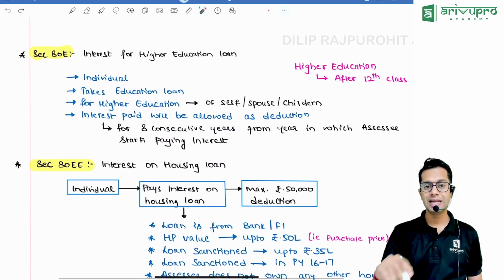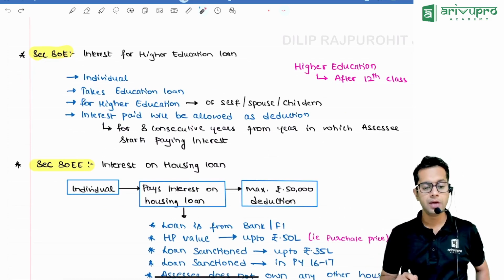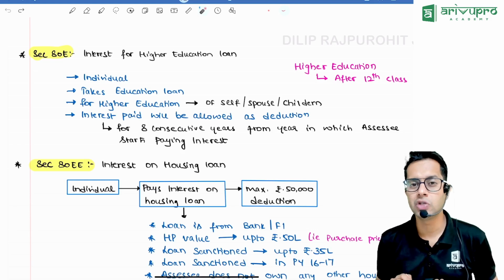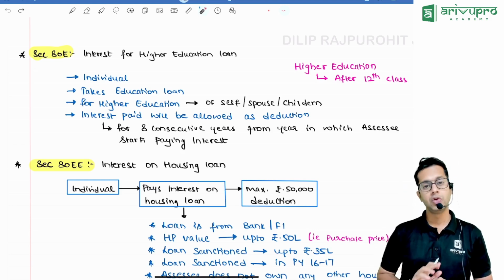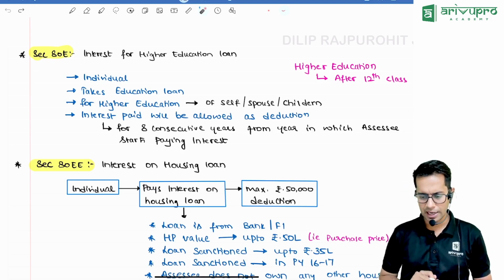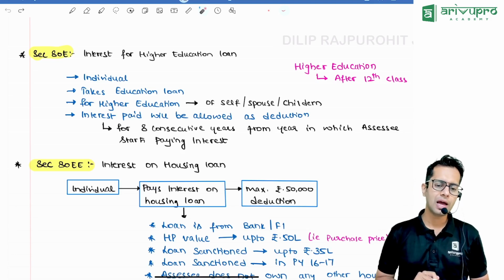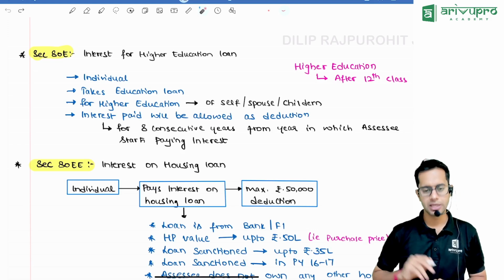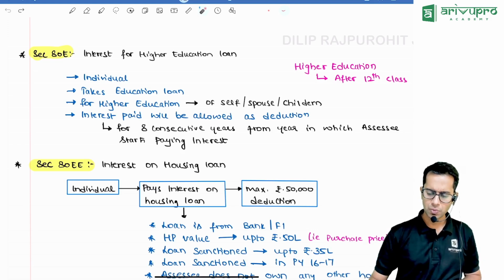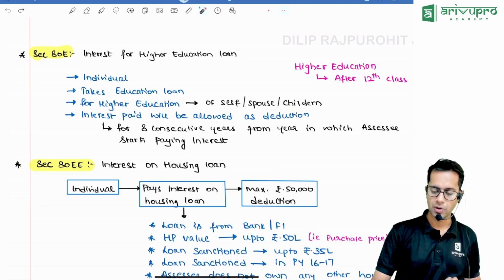Next we have 80E, another important section. If you have taken any higher education loan for yourself, your children or your dependent relative, then you can claim interest deduction. Not up to 1,50,000 rupees, no, any amount of interest paid by you.